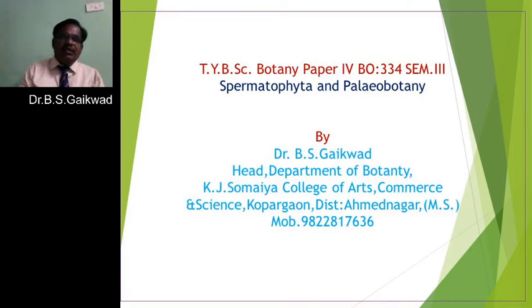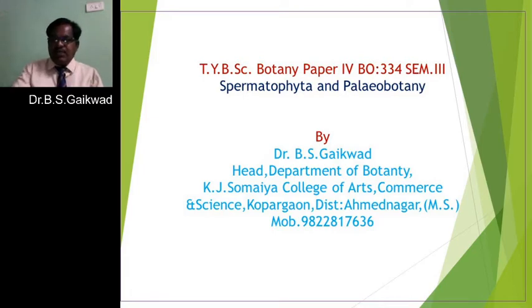Male and female cones are present on one and the same plant, or they may be present on different plants. The male flower is in the form of a male cone and the female flower in the form of a female cone. But there is one exceptional case: in Cycas, the female cone is absent. Instead, there are megasporophylls, leaf-like structures on which a number of ovules are present.